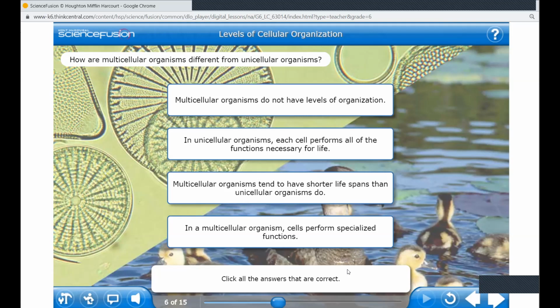Next question. In a unicellular organism, each cell performs all of the functions. Uni means only one cell, so each cell performs all of the functions for life. Is it true or false?